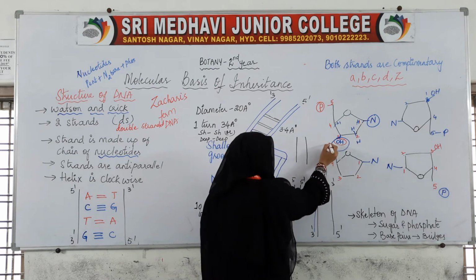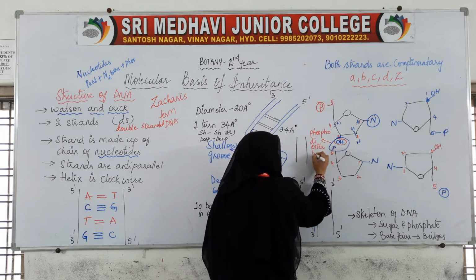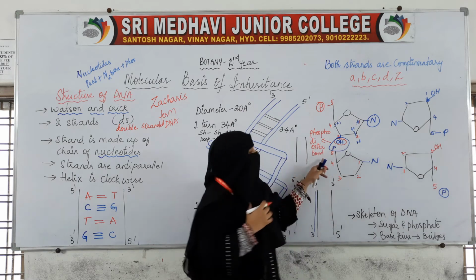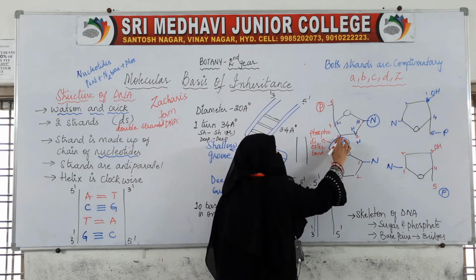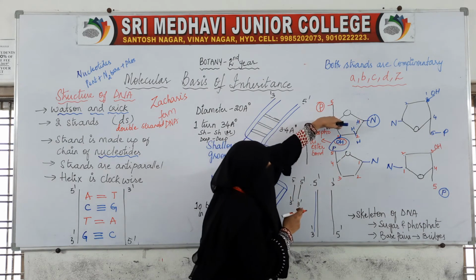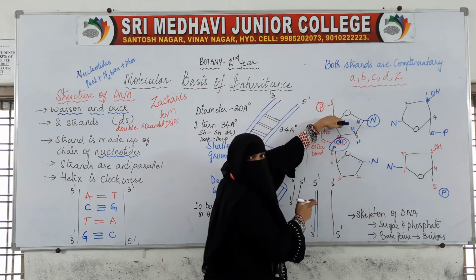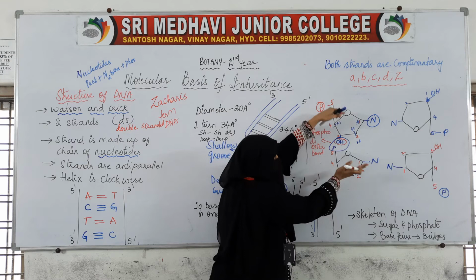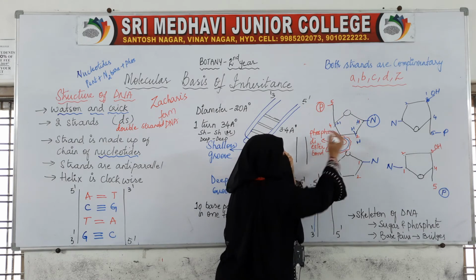This bond is called the phosphodiester bond. With the help of this phosphodiester bond, one nucleotide is joined with another nucleotide, both of them joined together by this bond.